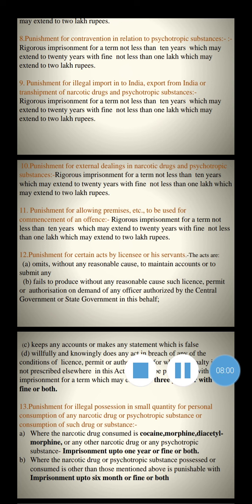Then, punishment for certain acts by a licensee or his servant. The act is, first, omits without any reasonable cause to maintain accounts or to submit them, or fails to produce without any reasonable cause such license, permit or authorization on demand of an officer authorized by the central government or state government in this behalf.